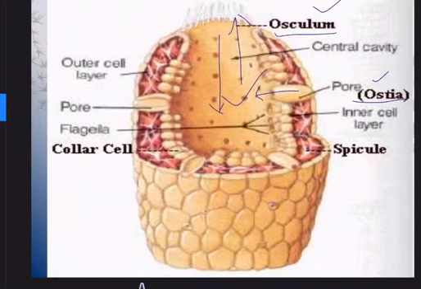Digestion is intracellular. Within the cell, digestion takes place. There is no definite digestive system. Remember, it is only cellular level. Systems are not yet formed. When tissue is not there, where is the question of systems?